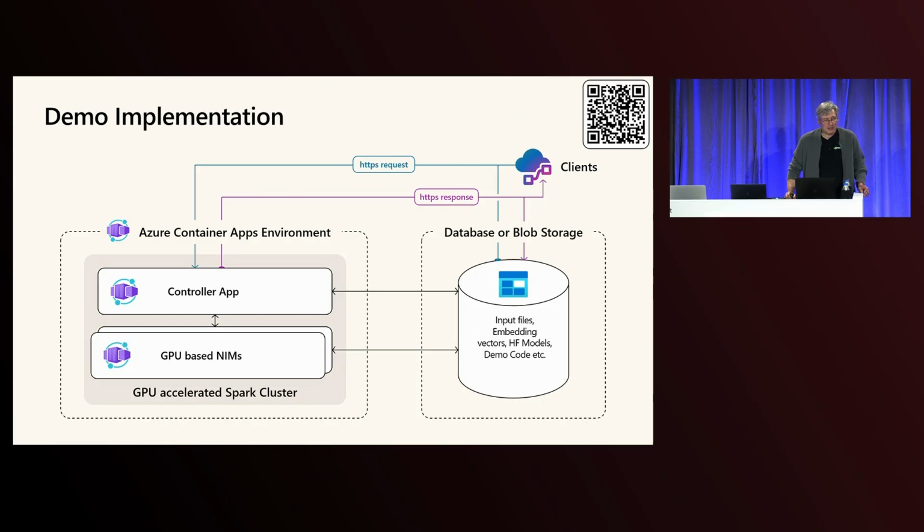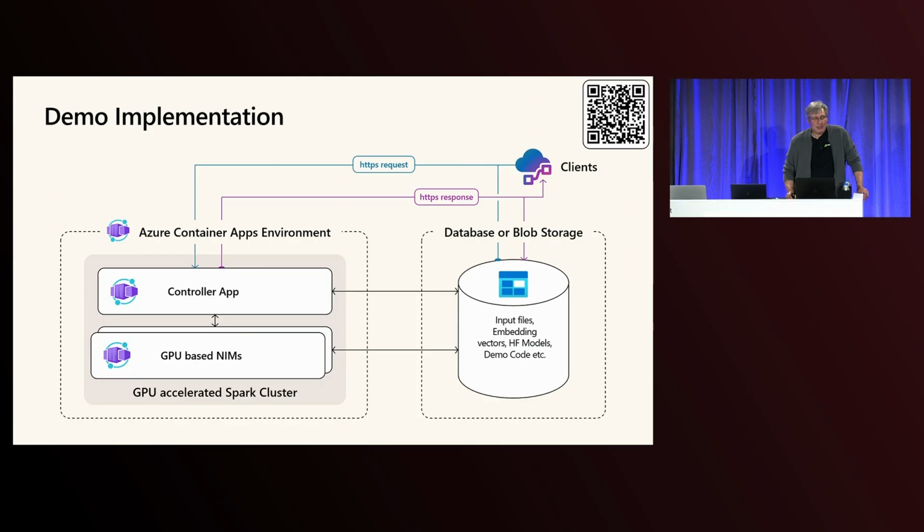This architecture defines the implementation of the demo, which again has a worker part and a controller. Because I'm using Spark, for the controller I'm using the Spark master, and the workers are just Spark workers, in a standalone Spark installation.